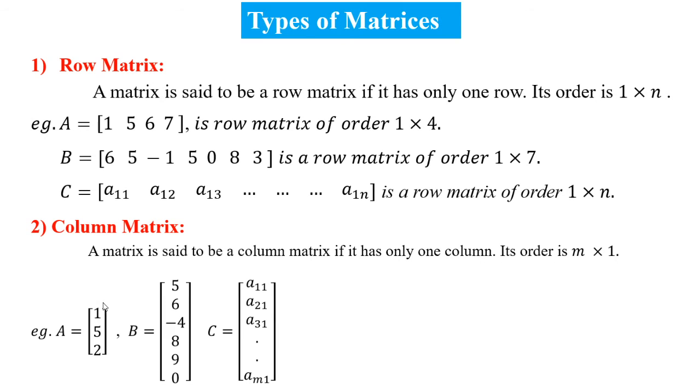In this example, only one column and 3 rows. In this example, only one column and 6 rows. And in this example, one column and m number of rows. So, this type of matrix having only one column is known as a column matrix.